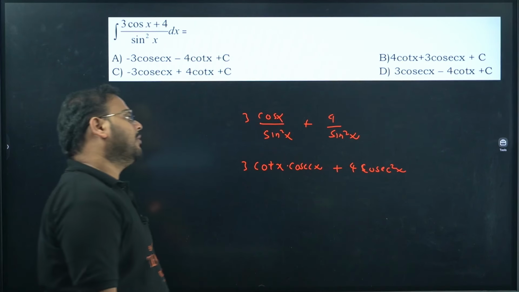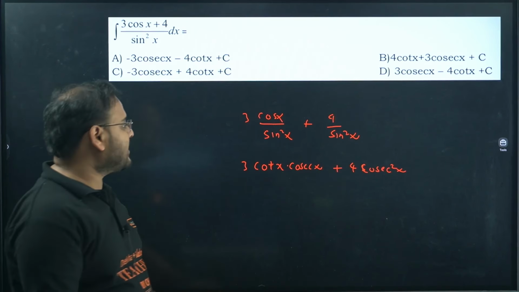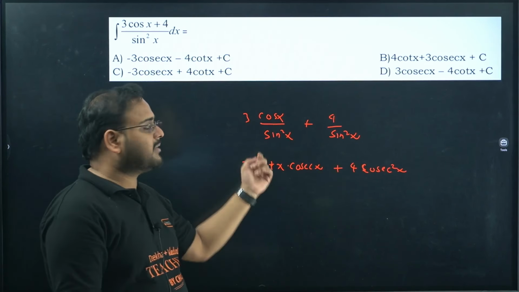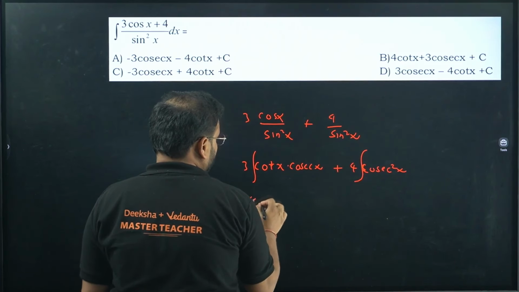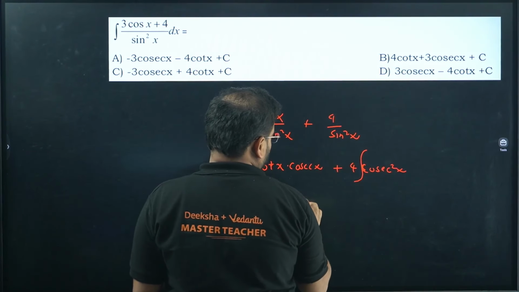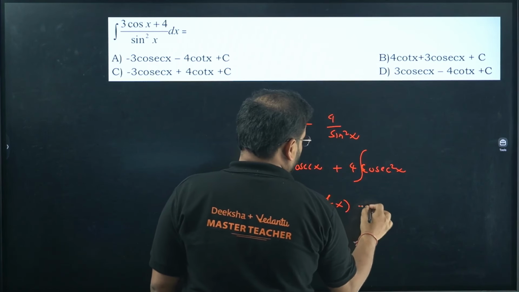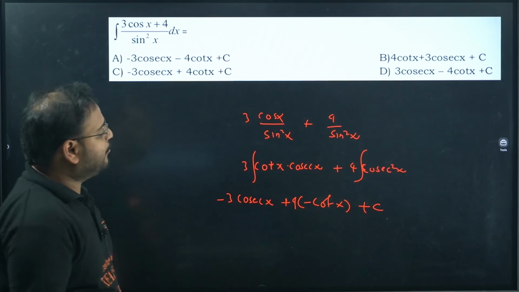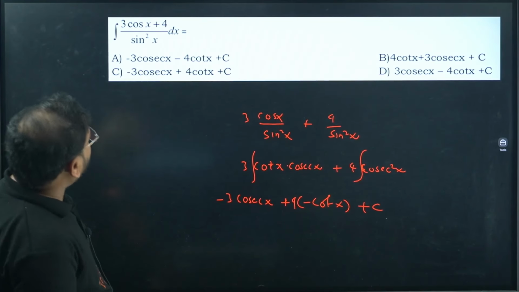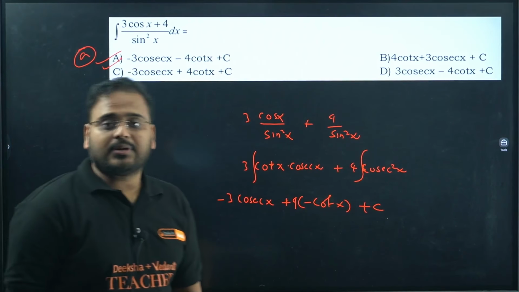Am I right? 1 by sine is cosec and cos by sine is cot. Integrate both the terms. We'll get minus 3 cosec x plus 4 times minus cot x, of course plus c. Both of these are negative. So answer is option A.